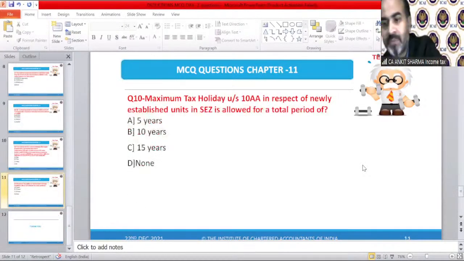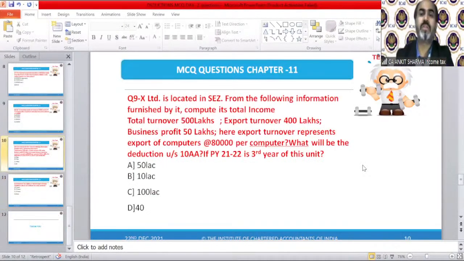Question number 9. That's for Section 10AA, of course. X Limited is located in SEZ. From the following information furnished by it, compute its total income. Total turnover is 500 lakh. Export turnover is 400 lakh. Business profit is 50 lakh. Here export turnover represents export of computers at the rate of 80,000 per computer. What will be the deduction under Section 10AA if previous year 21-22 is the third year of this unit?